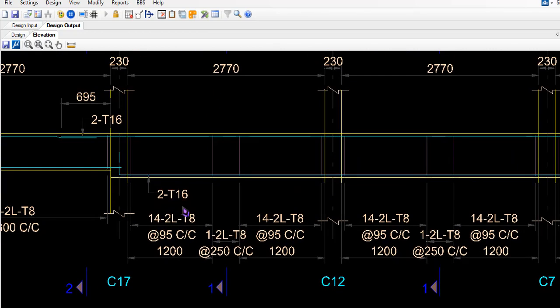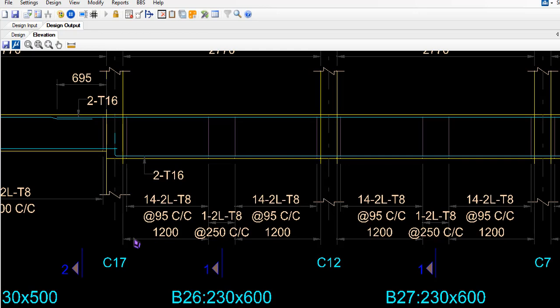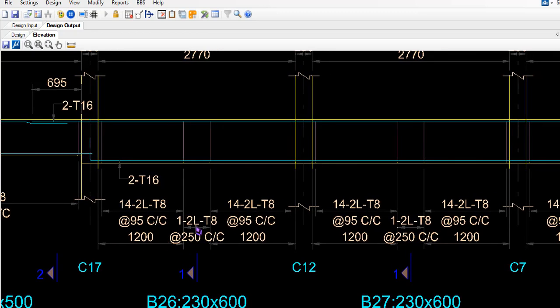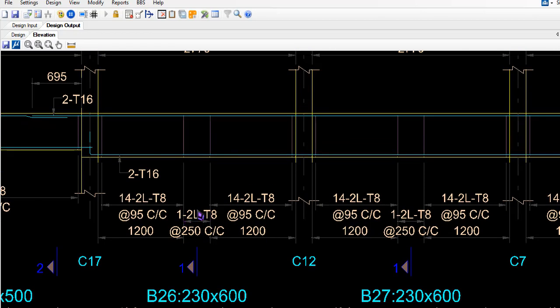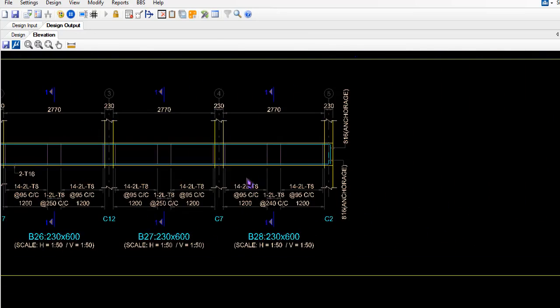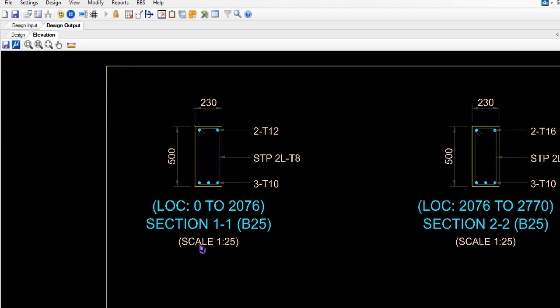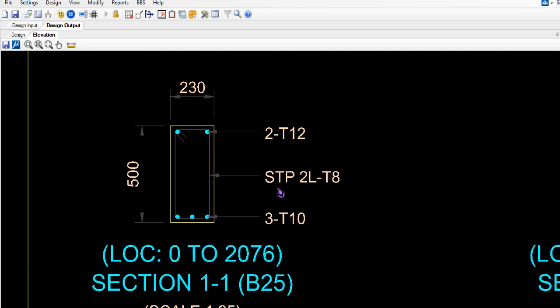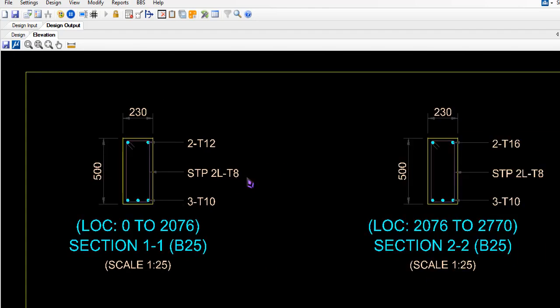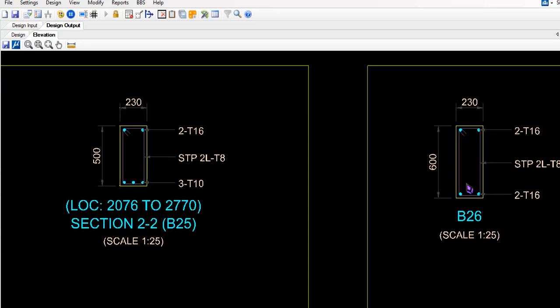The span has 14 numbers of two-legged 8 mm diameter stirrups, with spacing 95 center to center, for a total length of 1.2 meters. In between the 1.2 meters you get the mid face, with 1 number two-legged 8 mm diameter stirrup at 250 center to center spacing. This one shows 2 numbers of 12 and 3 numbers of 12, and the two-legged 8 mm diameter bar.